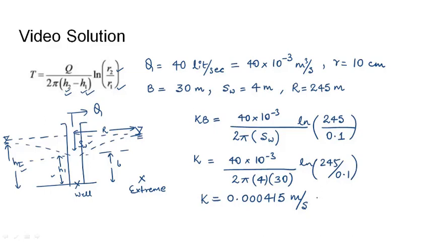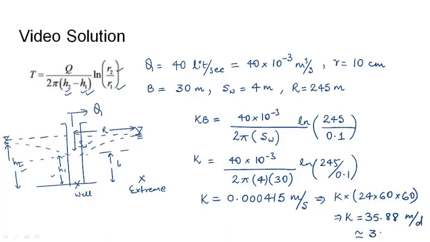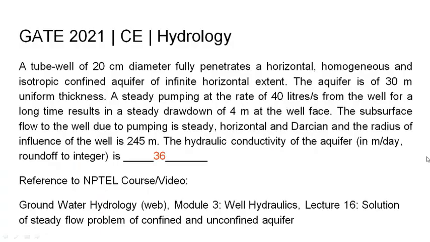So we will multiply this k with 24 hours. Each hour has 60 minutes and each minute has 60 seconds. So this would give us k as 35.88 meters per day, which can be approximated to 36 meters per day, since the question asks us to approximate it to the nearest integer.